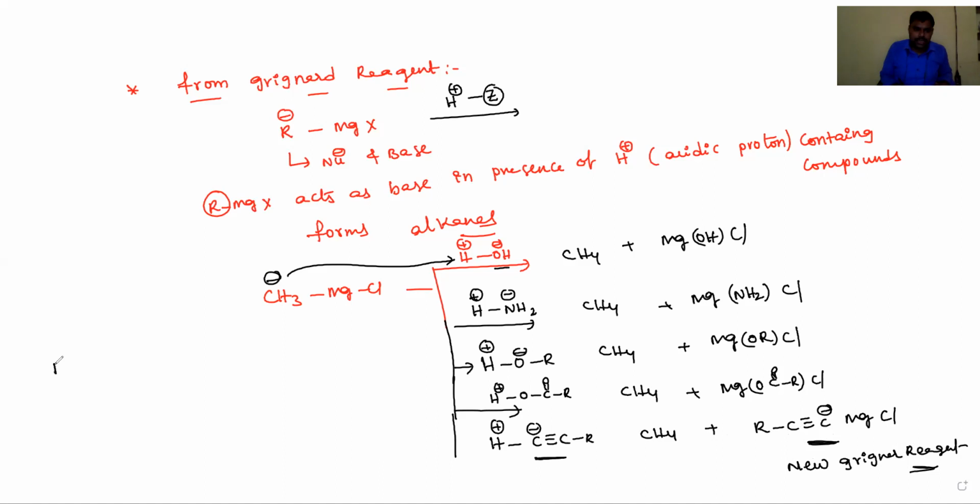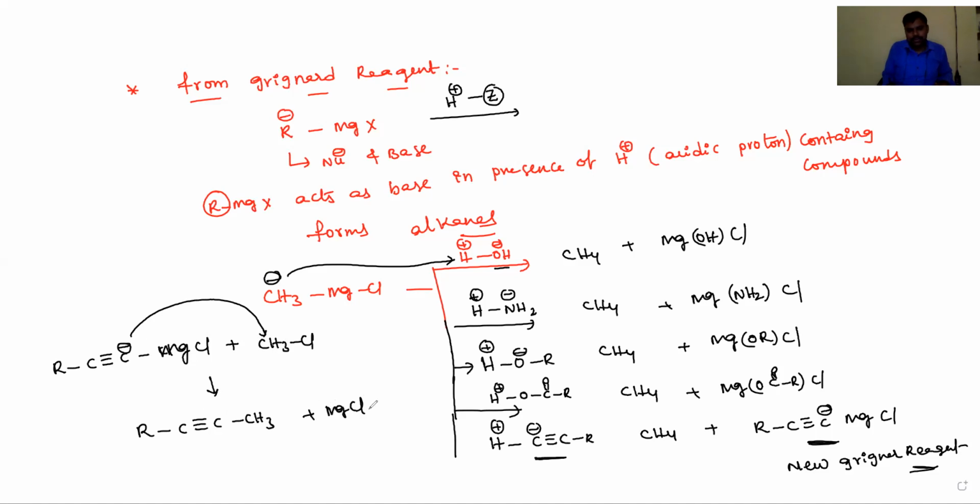For example, this new Grignard reagent again reacts with alkyl halides CH3Cl. Again, it undergoes nucleophilic substitution reaction. The product is R C triple bond C bond CH3 plus MgCl2 will get. So higher alkynes are the products.